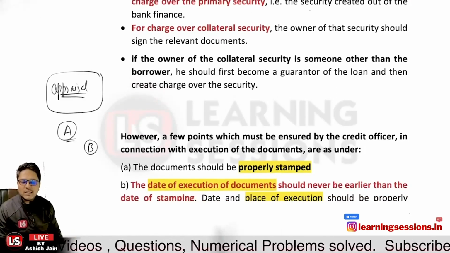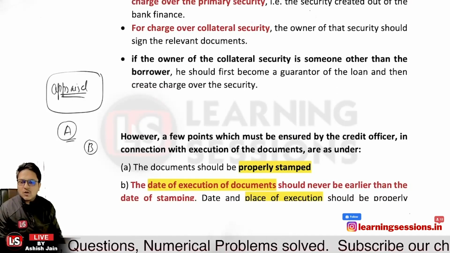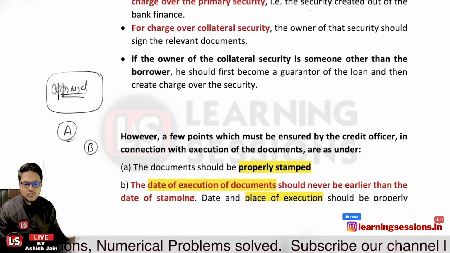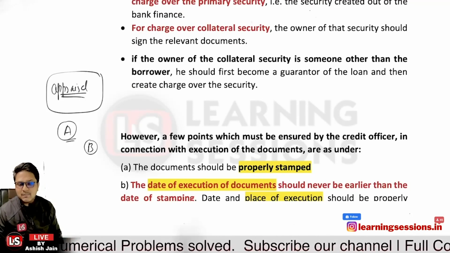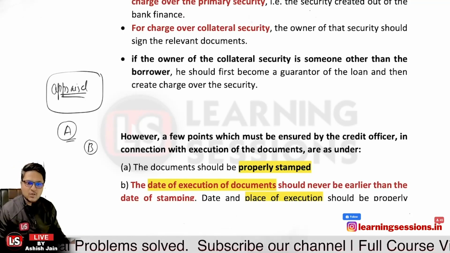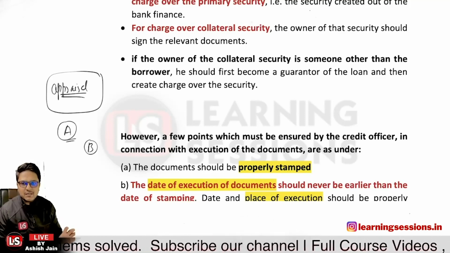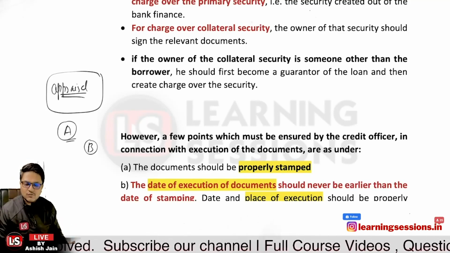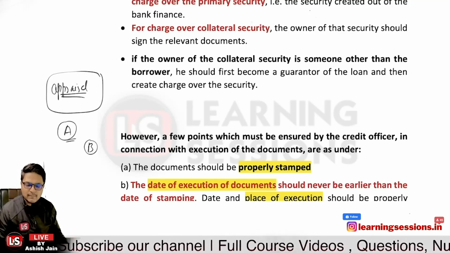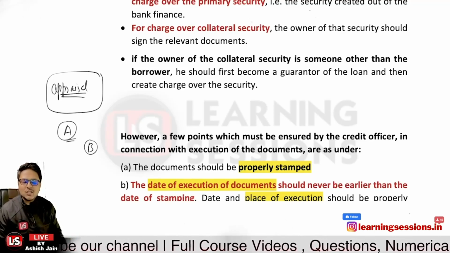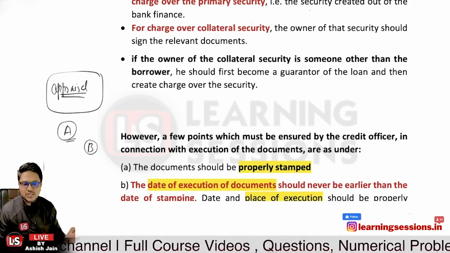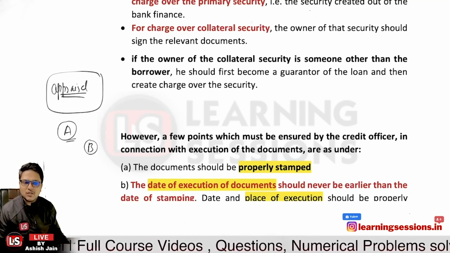But there are a few points that must be looked into. First of all, the documents must be properly stamped. Whatsoever documents are executed, those must be stamped properly as per the prevailing laws. And further, the date of execution of the documents must be clearly mentioned. Why is the date of execution important? Because it helps ascertain the law of limitation, the limitation period of the document itself.